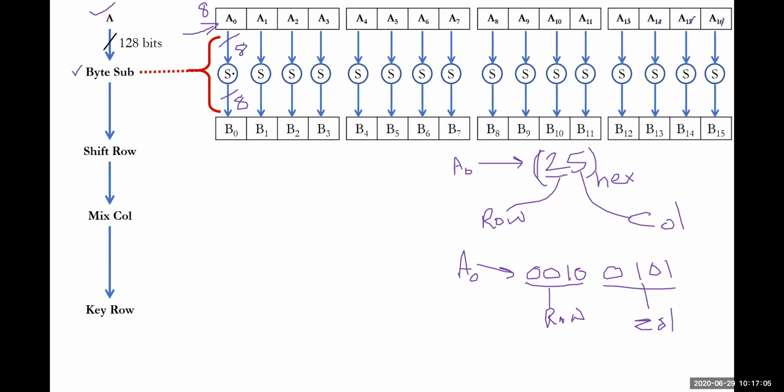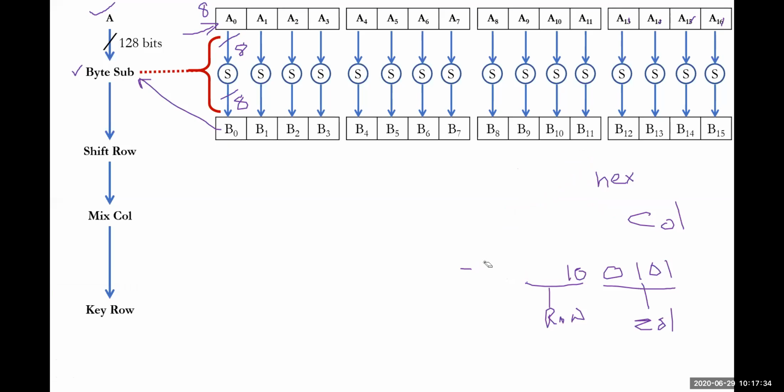After generating the output of the S box, it is called B naught. The output of this whole S box will be called byte substitution.